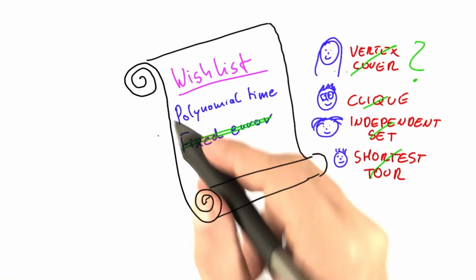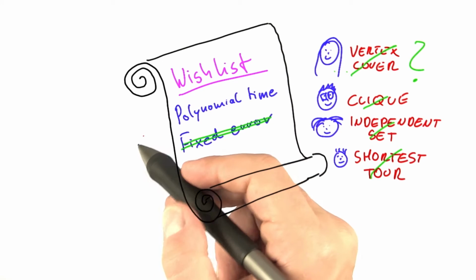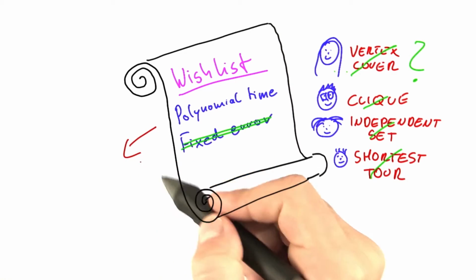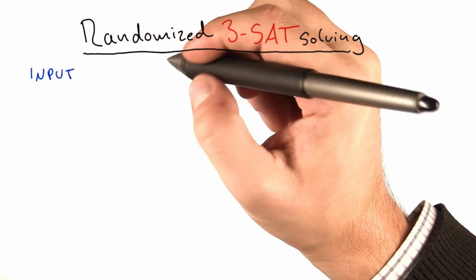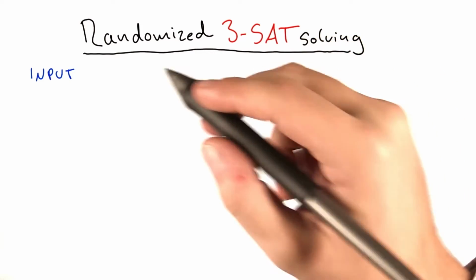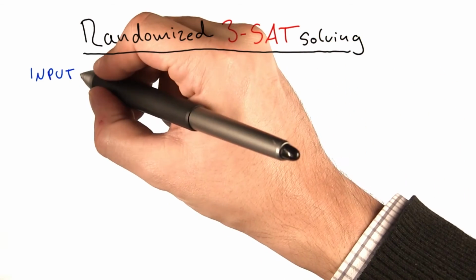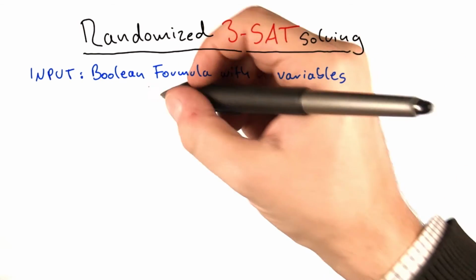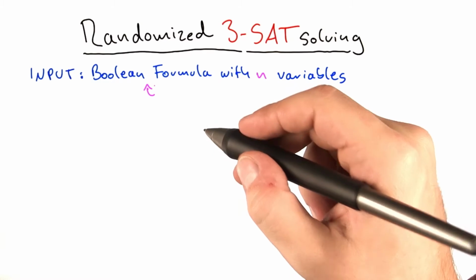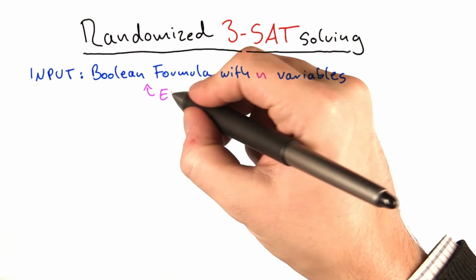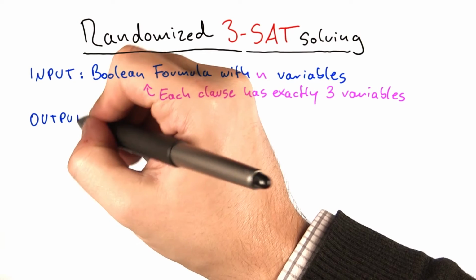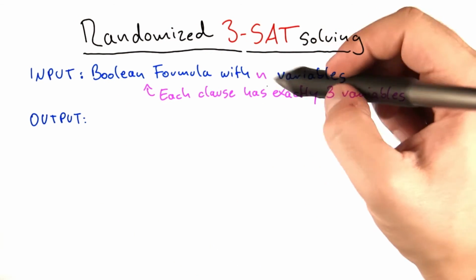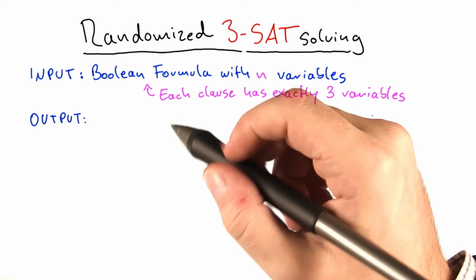There's one problem, however, that is NP-complete, where I can give you a randomized algorithm that at least is better than the best known deterministic algorithm, and that problem is 3-SAT. As I hope you will remember, the 3-SAT problem had as an input a Boolean formula with n variables. And the Boolean formula has a special property because it's 3-SAT, namely that each clause has exactly 3 variables. And the output I'm looking for is, of course, an answer to the question, if this Boolean formula with n variables, where each clause has exactly 3 variables, has a satisfying assignment.